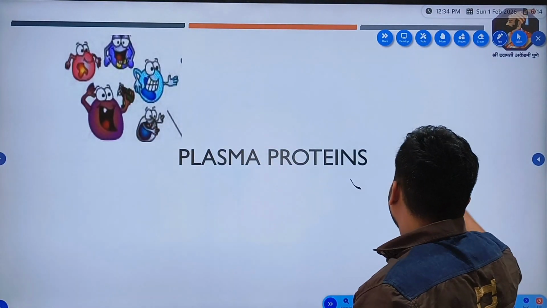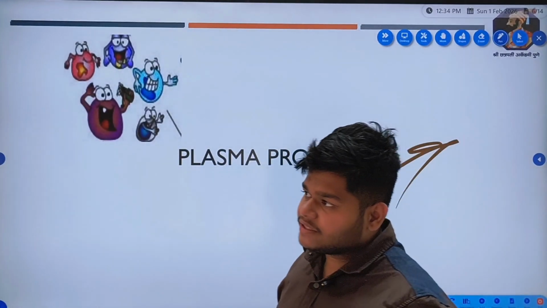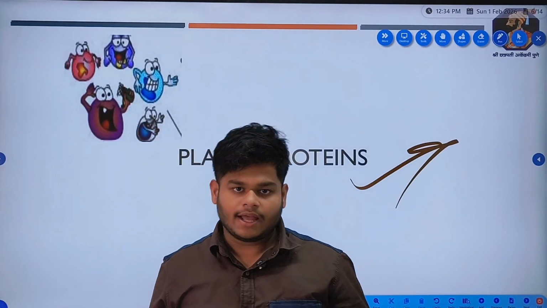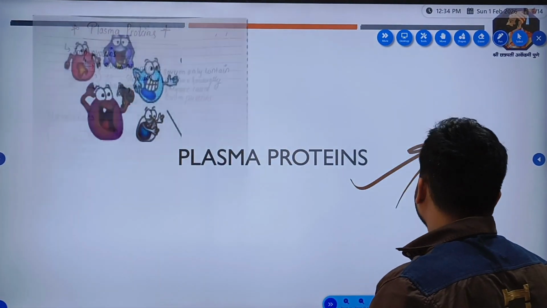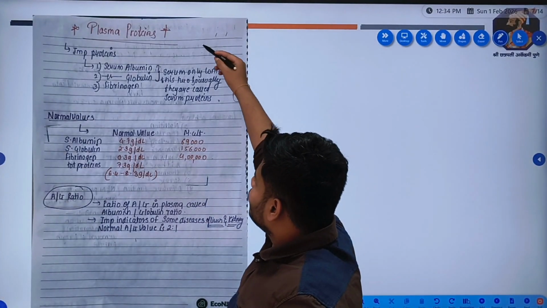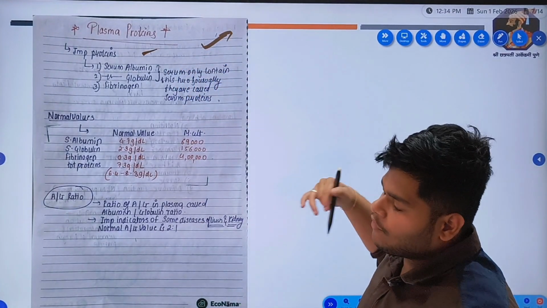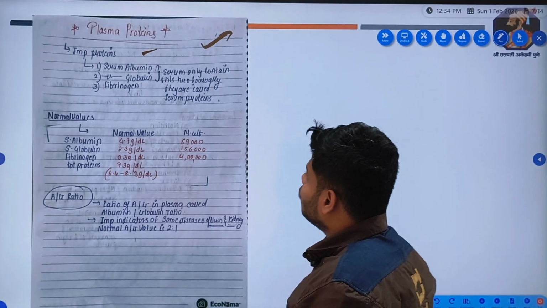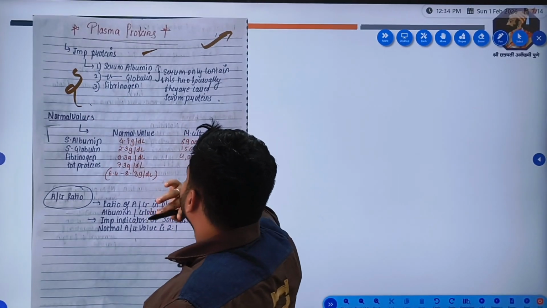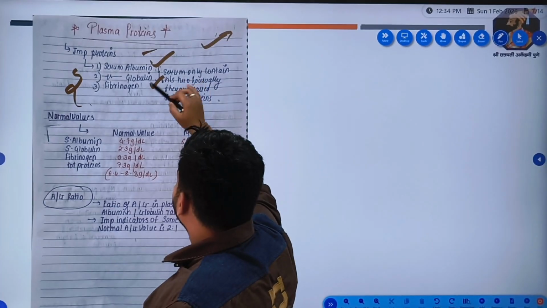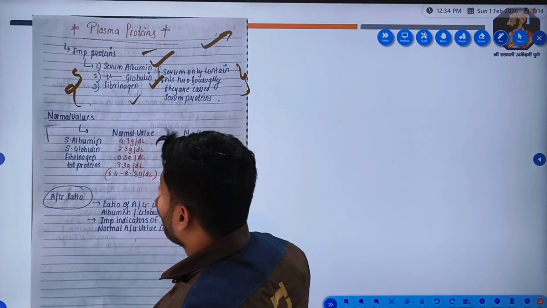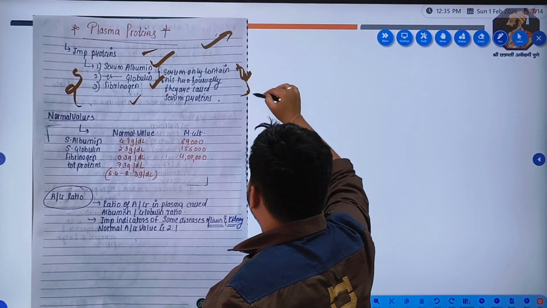Today's topic is from the hemopoietic system, which is plasma proteins. In the previous session, we studied about blood and body fluids. Plasma proteins are the important proteins of our body. There are three main types of plasma proteins: albumin, globulin, and fibrinogen. Albumin and globulin are called serum albumin and serum globulin because they are present in the serum.